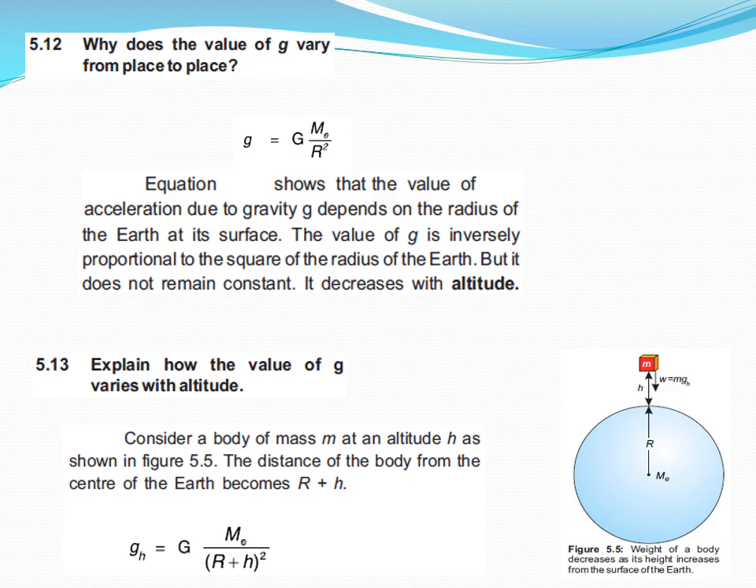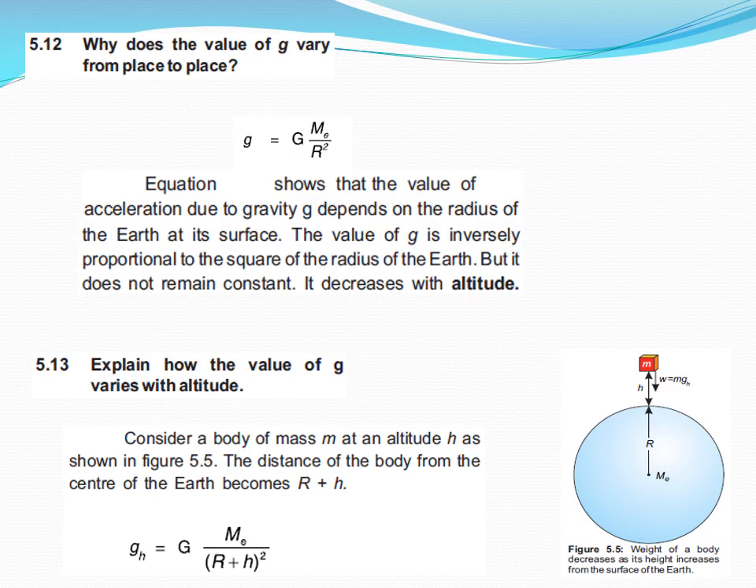So as you know, Earth is approximately elliptic in shape, so r keeps on changing from equator to poles. So the value of g varies from place to place. Now short question 5.13. Explain how the value of g varies with altitude.